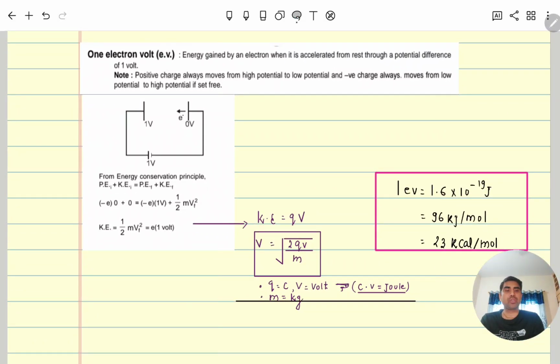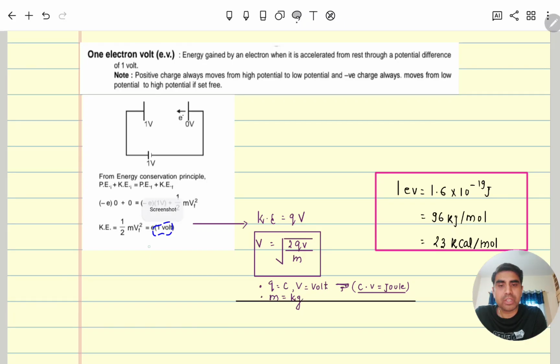what happens? We all know that negatively charged particles move from low potential to high potential, and positively charged particles always move from high potential to low potential. So here a one volt potential difference is created, and the electron moves from low potential to high potential. By applying conservation of energy, initial potential energy is 0 and kinetic energy is also 0. Final potential energy is Q into V, so minus E into V, and this is the kinetic energy. So the final kinetic energy is equal to E into V.